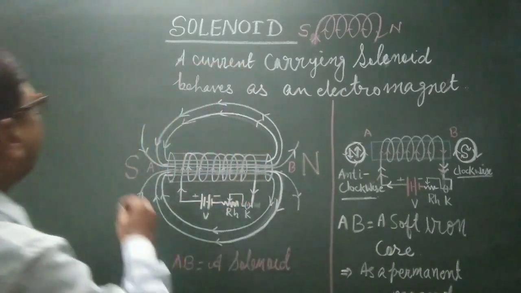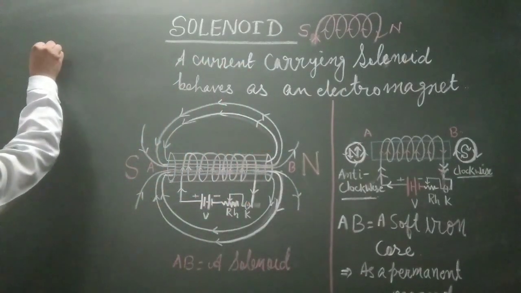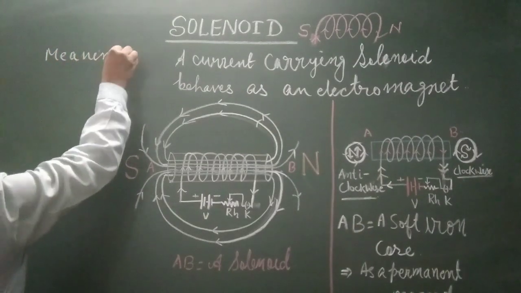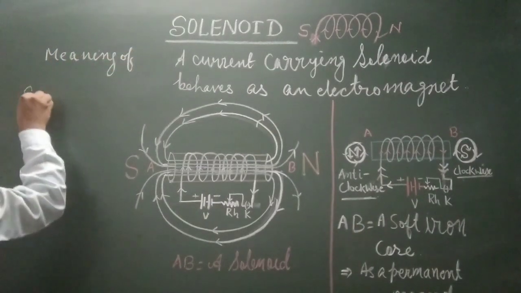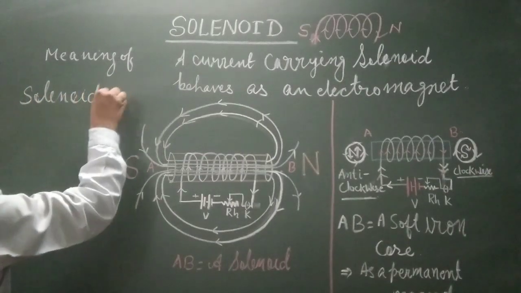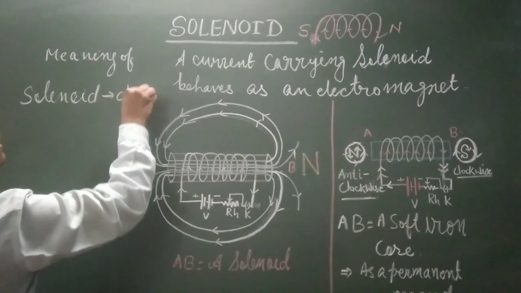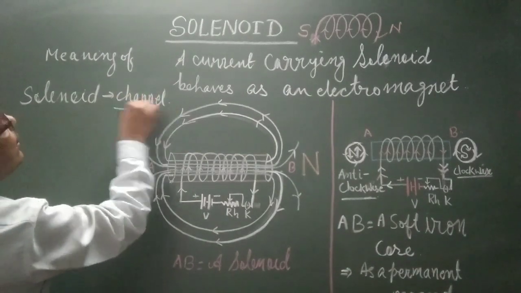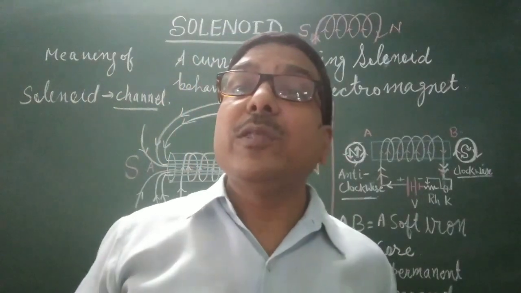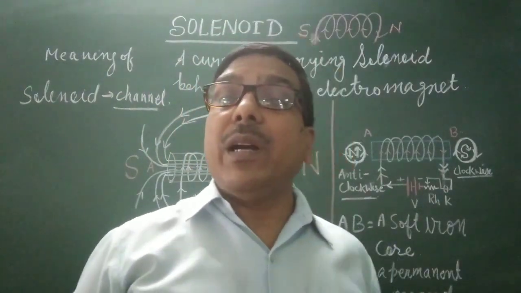So the meaning of solenoid in the Greek word is channel, coiled form.